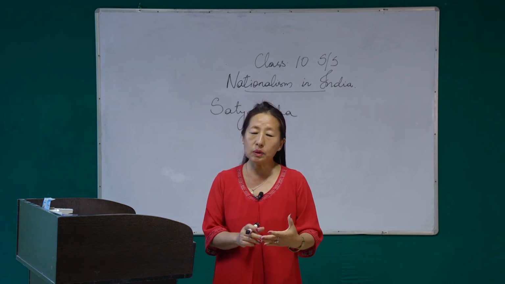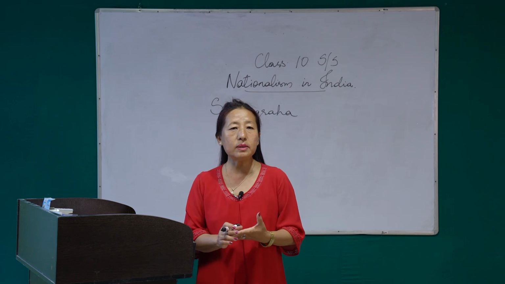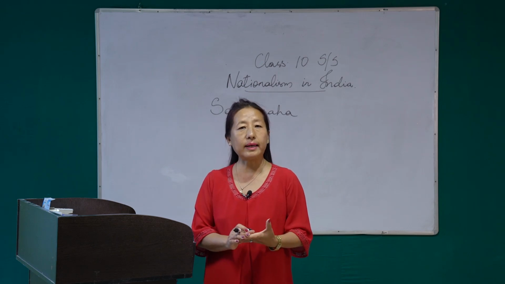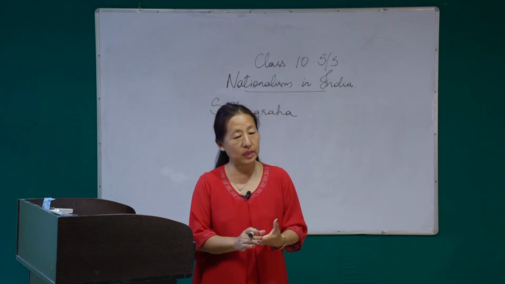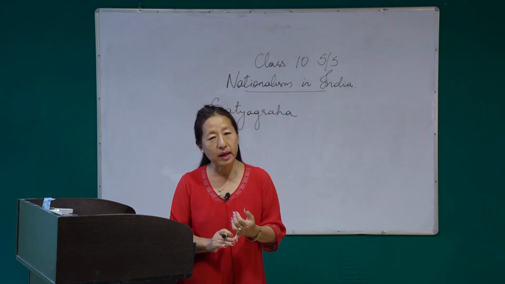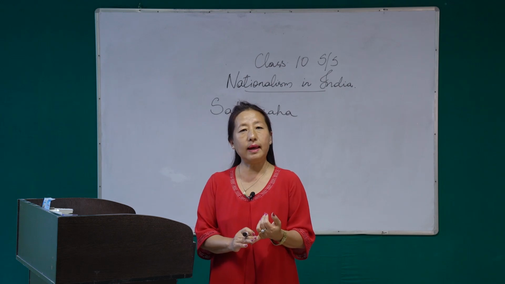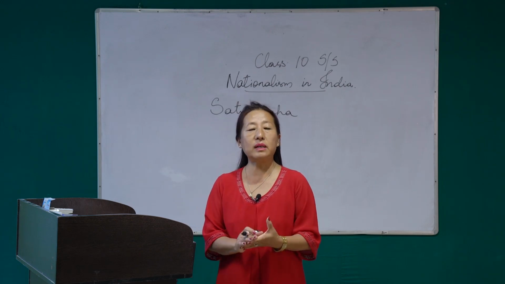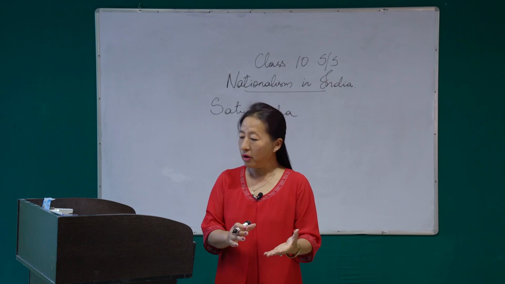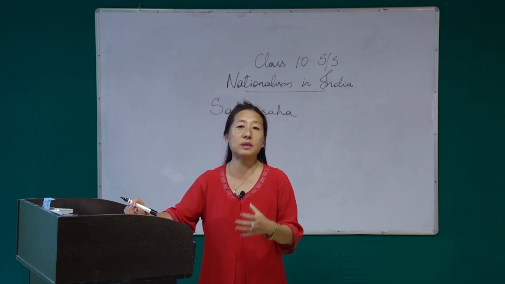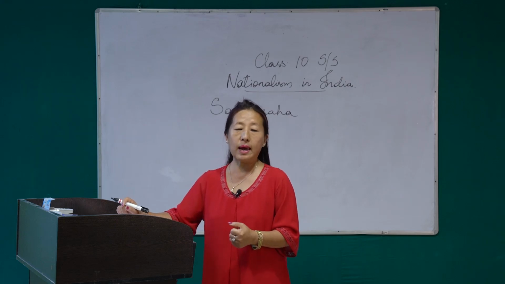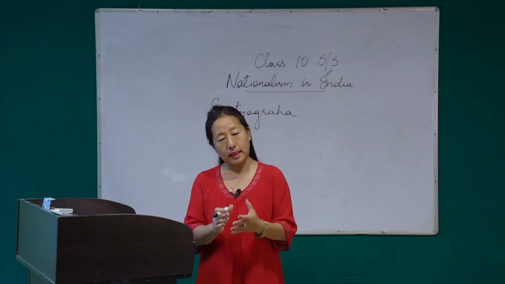So Gandhiji knew that physically the Indians would not be able to fight against the British, and that is the reason why he started this Satyagraha movement. So Satyagraha means non-violence, and the other point is fighting for truth, because if you are fighting for the truth, whatever it is, you are sure to win, because that is what Gandhiji believed in, okay? So that is to do with Satyagraha.